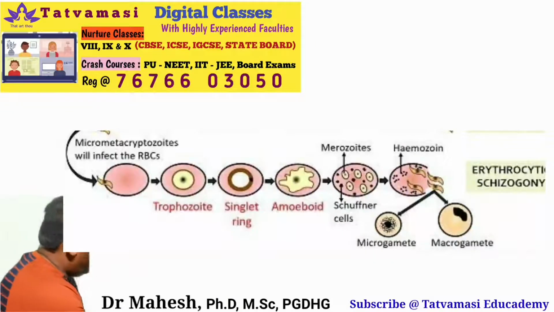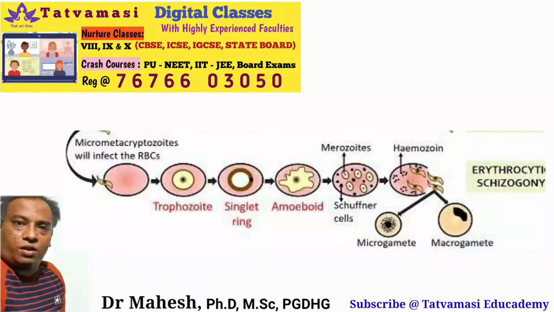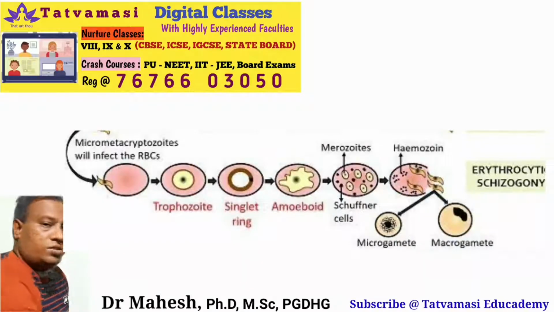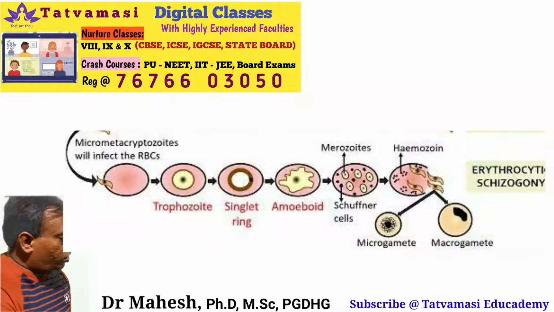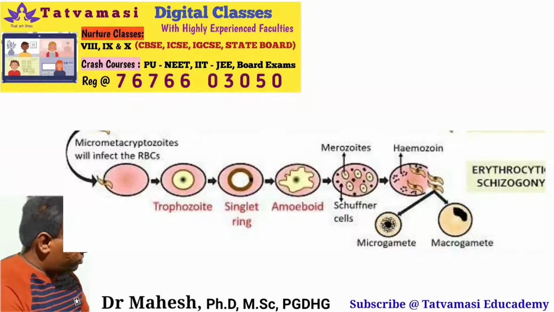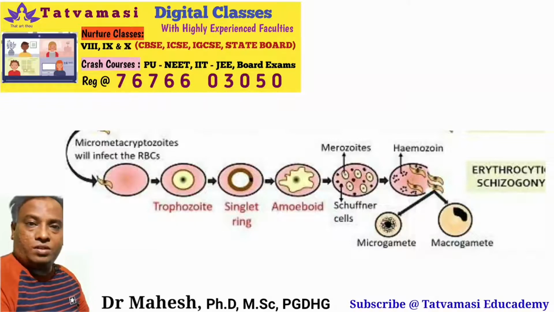Then after this, again it will get transformed into the amoeboidal stage. So it is going to lose its shape. The shape will become very flexible, like an amoeba. There you can see some components or fragments, which are called hemozoin.